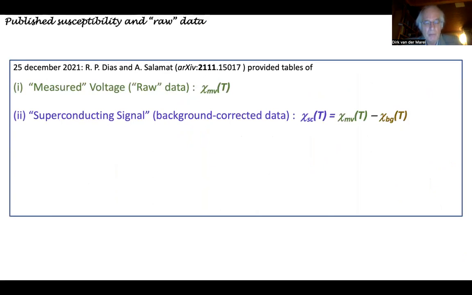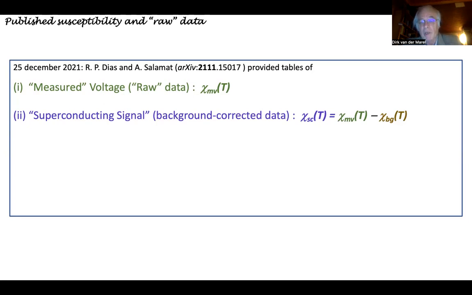Then there was a lot of pressure from Jorge Hirsch in particular to get access to the raw data and also the data sets as they were in the graphs of this figure of the paper. They came out in December 2021, which is a bit more than a year after the original publication in Nature. For all 6 different pressures, the measured voltage was published, so the susceptibility including also the pressure cell, and then the same thing from which this background had been subtracted.